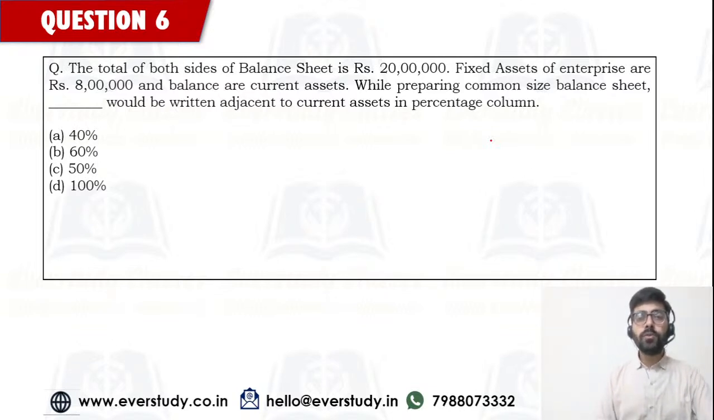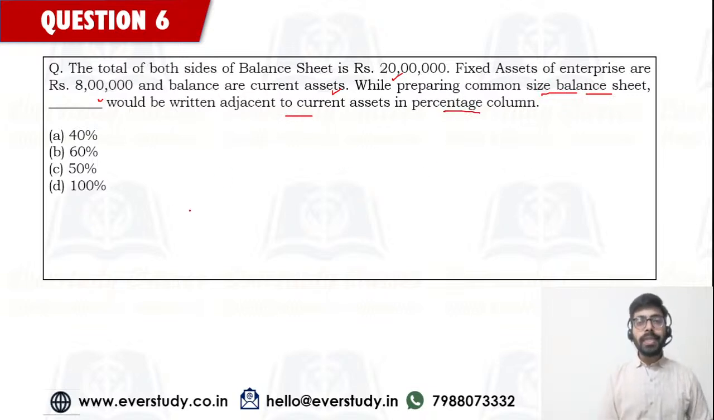So the question is, total of both the sides of the balance sheet is rupees 20 lakh. Fixed assets of the enterprise are rupees 8 lakh and the balance are current assets. While preparing common size balance sheet, dash would be written adjacent to the current assets in the percentage column.